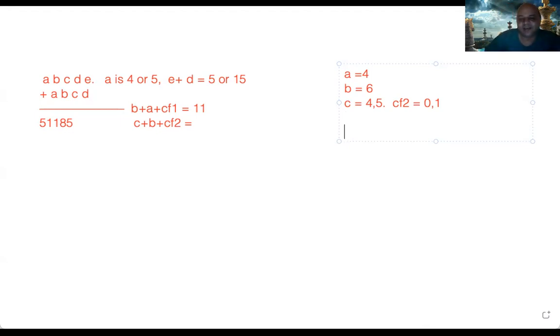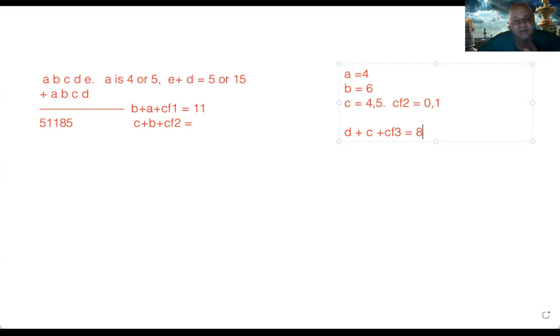So now we'll write it down. D plus C plus carry forward 3 is equal to 8. It can never be 18. Everybody agrees? Yes, sir. Because remember, in digit addition, carry forward can only be 0 or 1 when you are adding 2 digits. If you are adding 3 digits, then it can be 0, 1 or 2. But in 2 digit addition, it can only be 0 or 1. And we already saw that C is either 4 or 5.